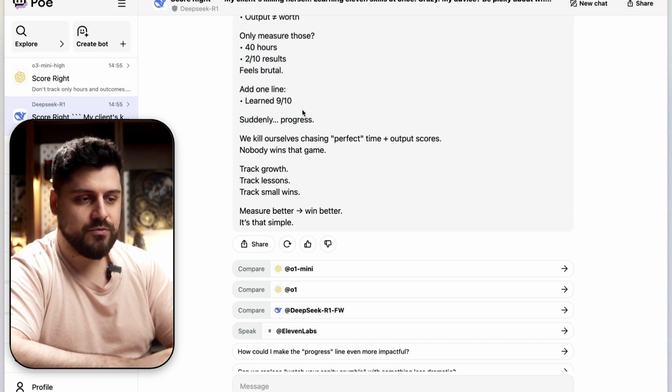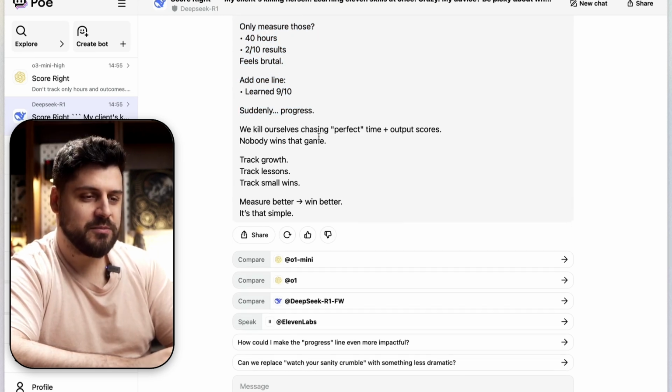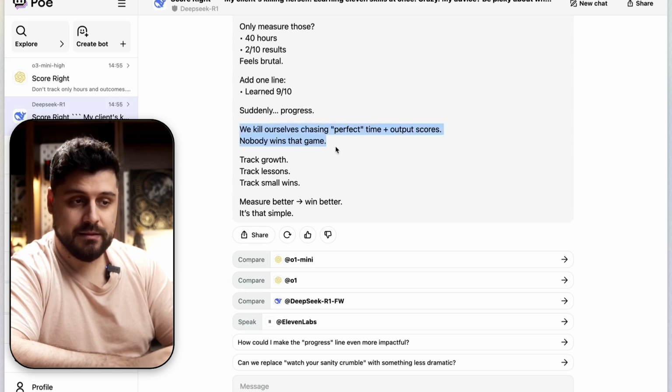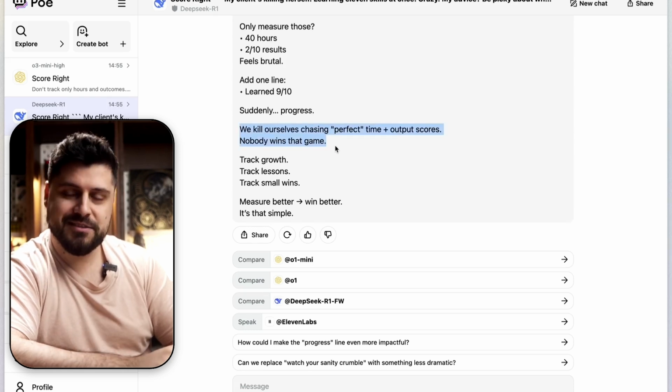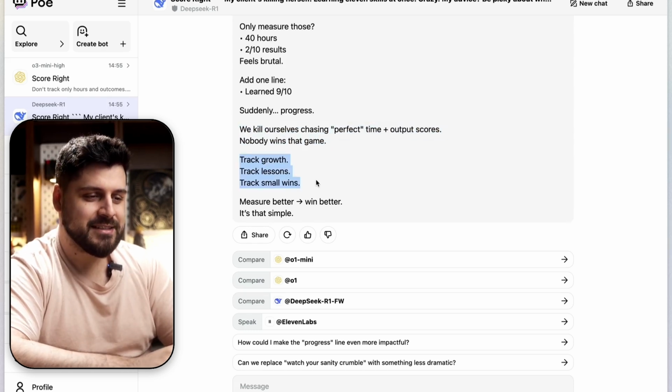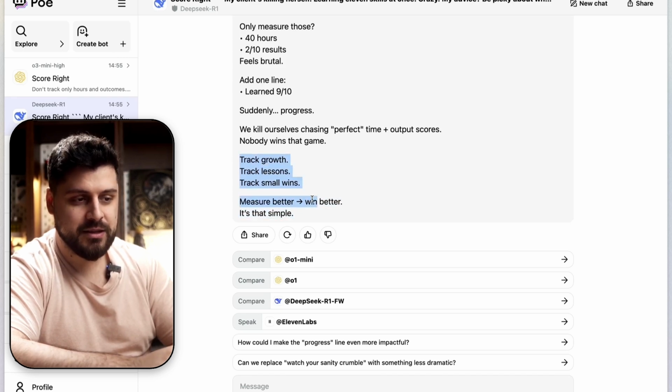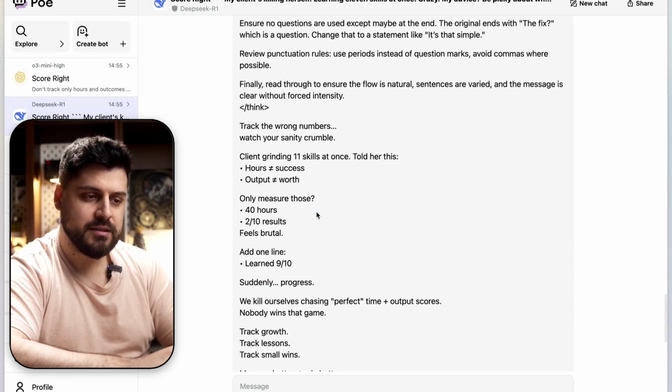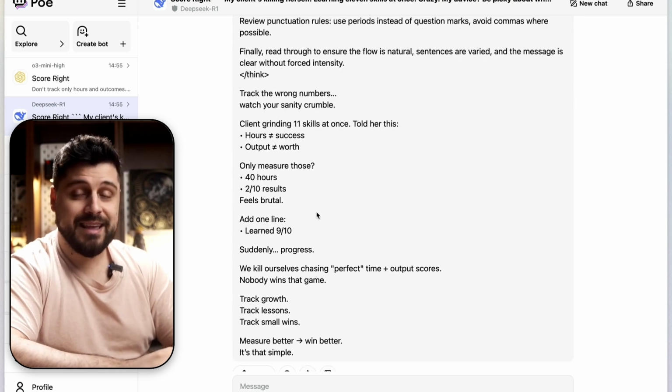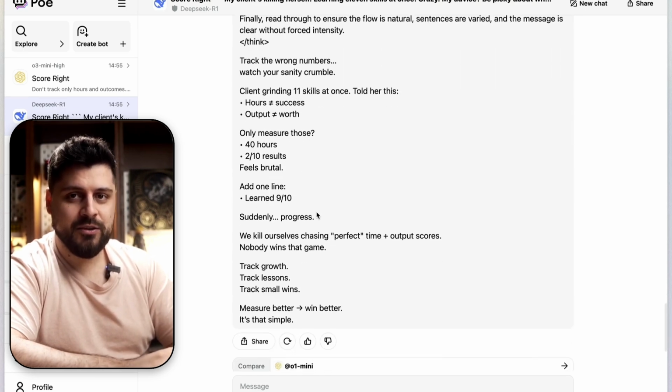"Suddenly progress." Ooh, that's not horrible. "We kill ourselves chasing perfect time plus output scores. Nobody wins that game. Track." I like that. This one is good. I might even tweet that. This is cool. "Track growth, track lessons, track small wins, measure better, win better. It's that simple." That's actually nice. I like that part. So DeepSeek has been generating some of the best segments,